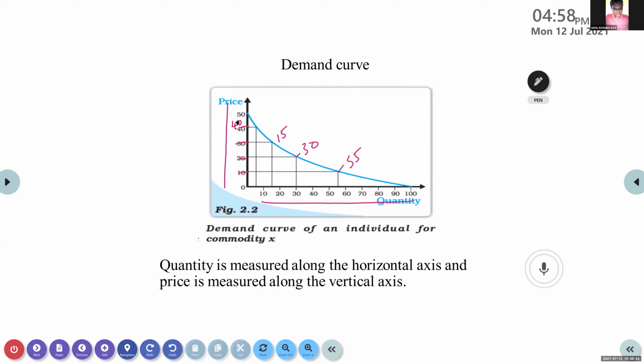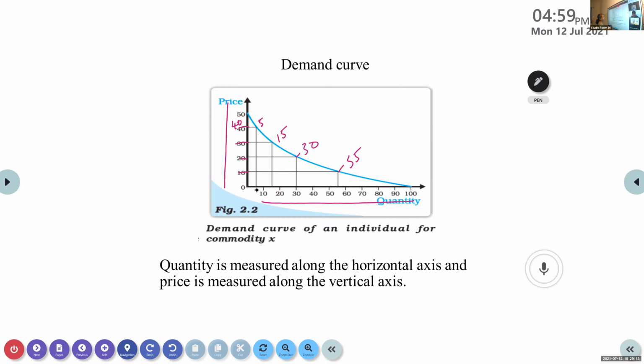Only 5. So it shows that price and quantity demanded have what kind of relation? A direct relation or an inverse relation? A positive or a negative relation? Inverse. An inverse relation, or a negative relation. For example, when the price was 40, we were using only 5 units.